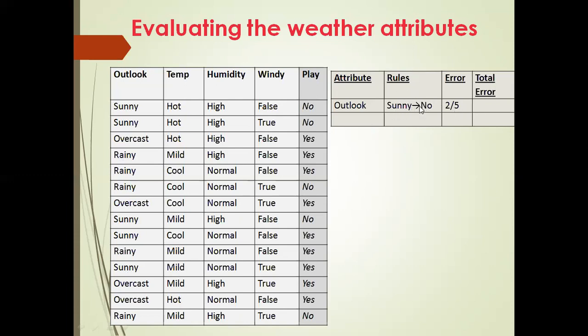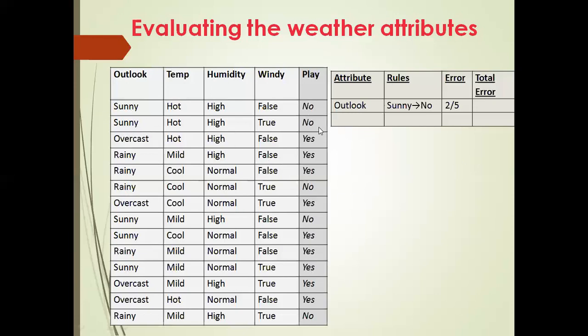Okay, so what is the rule? Sunny, if it is no, then we need to check that. Okay, in 2 of the 5 instances, the play decision was yes. So for sunny, you just check it out with the play. Sunny, this is no. Sunny, this is no. Then next, sunny, this is no. All 3 are no. Then how many remaining? Sunny, this is yes, and this sunny is yes, isn't it? How many times yes is there? Like in 2 out of the 5 instances, the play decision was yes, and in the other 3, it was no. Understood this?